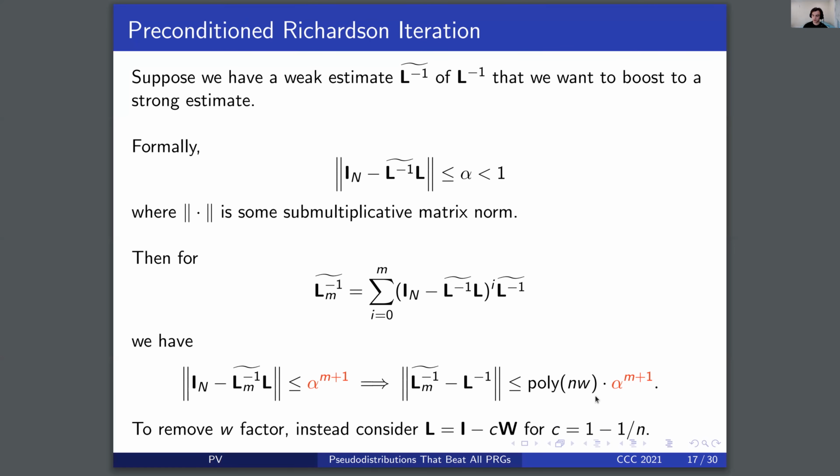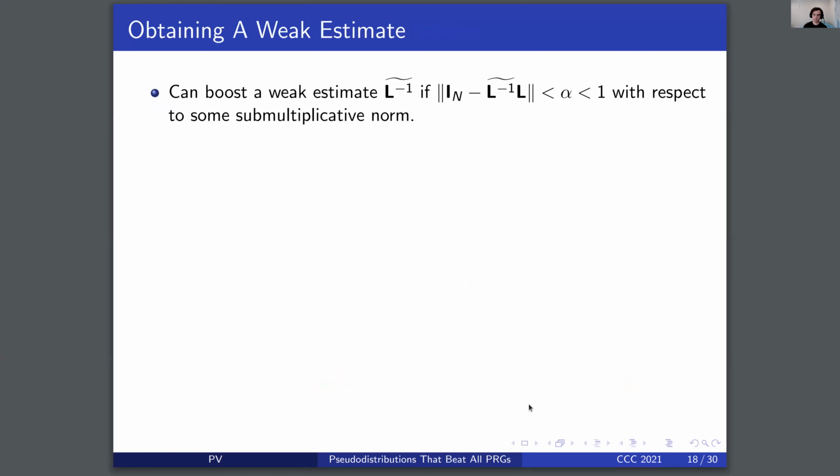And in fact, in order to remove the factor of w here, which we need for our results that are independent of width, we instead consider the Laplacian defined by the identity minus some small subunit scaling factor applied to w. Now that we know that we can boost a weak estimate, L inverse tilde, if we have that this error term has norm less than alpha less than 1 with respect to some norm, our goal is to construct this weak estimate.